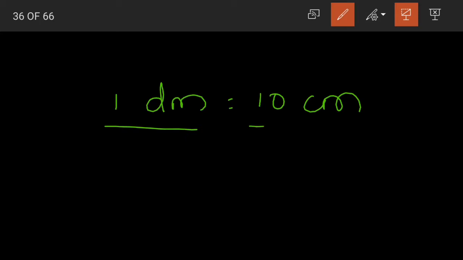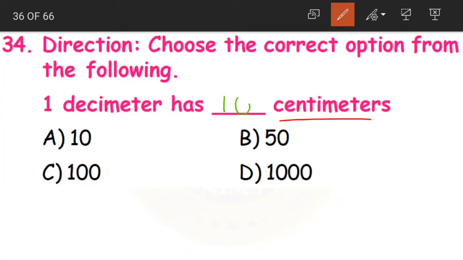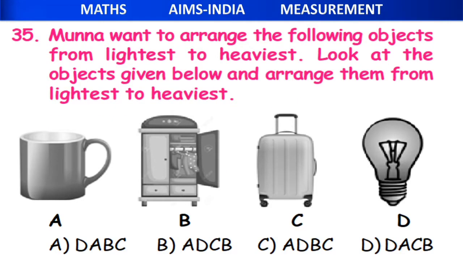And what is the relationship? 1 decimeter is equal to 10 centimeters. Is this clear, children? 1 decimeter is equal to 10 centimeters. So 1 decimeter has 10 centimeters. Option A becomes our correct answer.